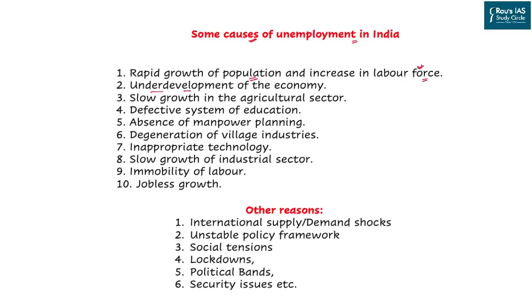Then comes the underdevelopment of the Indian economy. Still, a large part of the population is working in the agriculture field. And in this agriculture field, we are going through a slow growth rate, which is ranging between 2 to 4% annually. Then we have the defective system of education, which is focusing more on rote learning rather than capacity building and skill development.